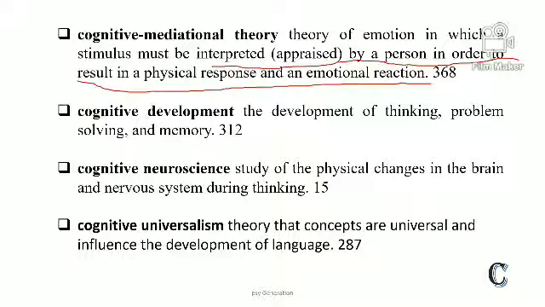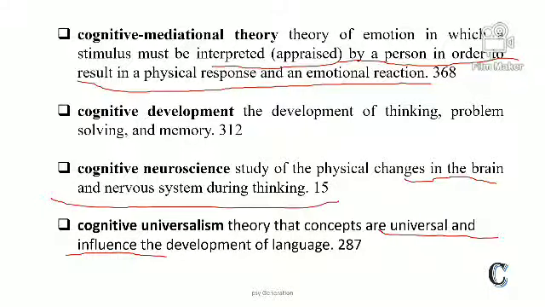Cognitive development, the development of thinking, problem solving and memory. That is called cognitive development. Cognitive neuroscience, the study of the physical changes in the brain and nervous system during thinking. Whatever happens during thinking falls into this category, that is called cognitive neuroscience. Cognitive universalism, the theory that concepts are universal and influence the development of language.